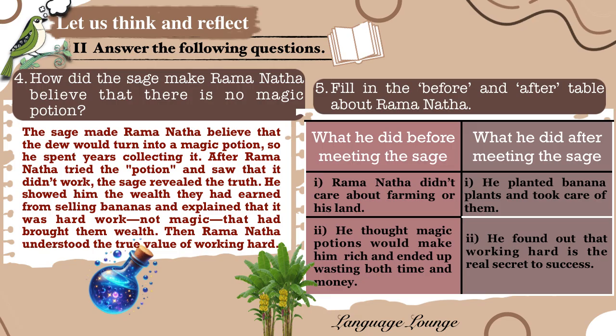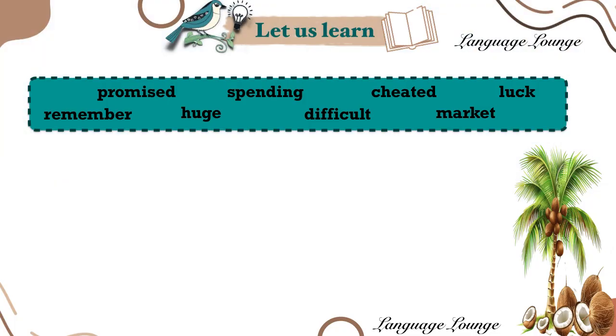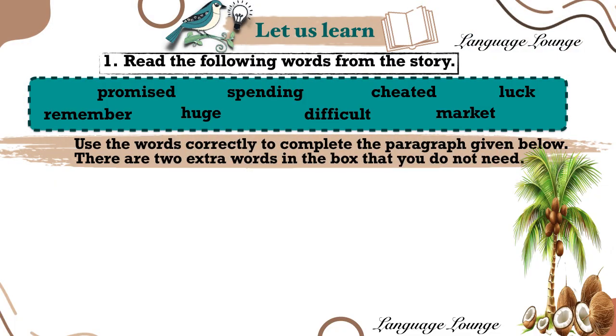Now that we have seen how Ramanatha's hard work led to success, let's practice some vocabulary words from the story to strengthen our language skills and understanding. Let us learn. Read the following words from the story. Use the words correctly to complete the paragraph below. There are 2 extra words in the box that you do not need.